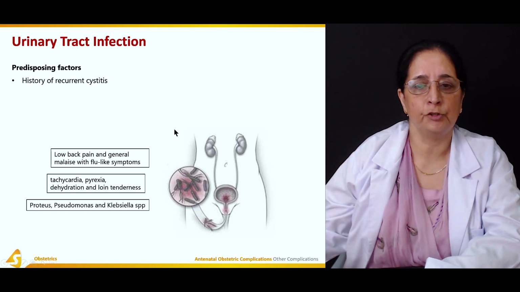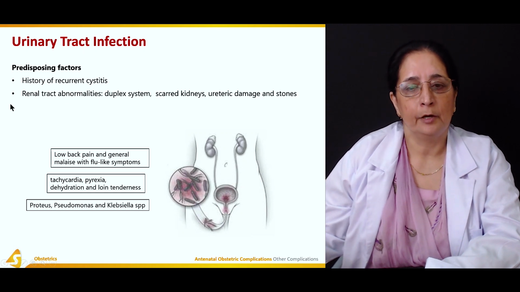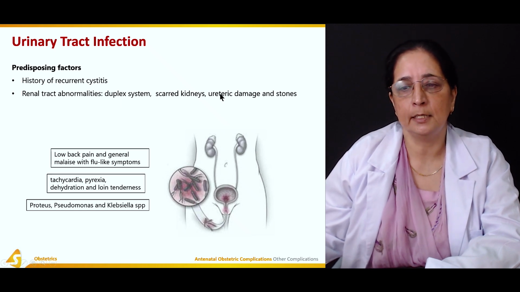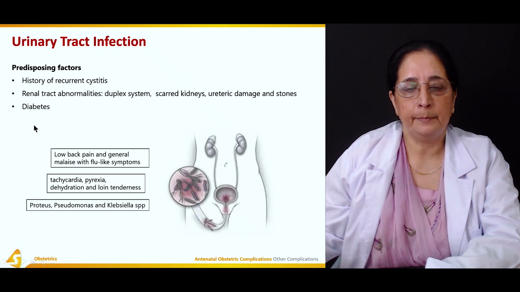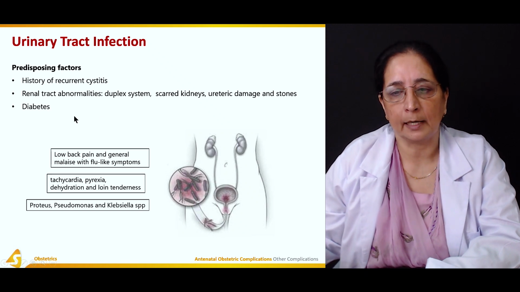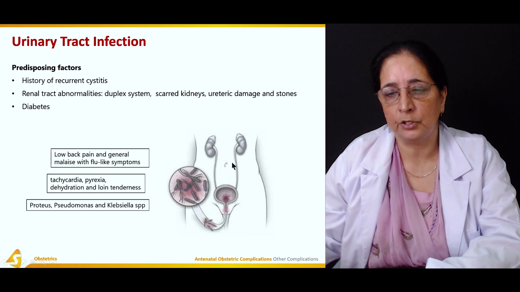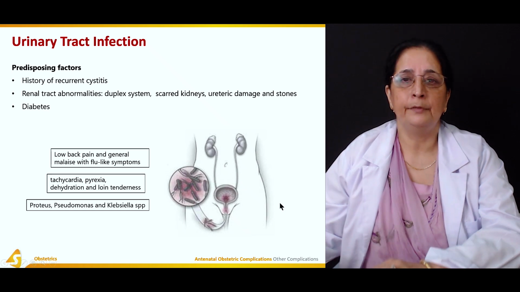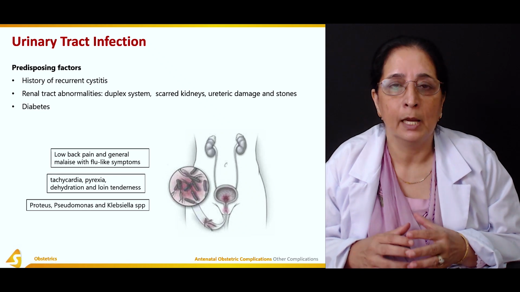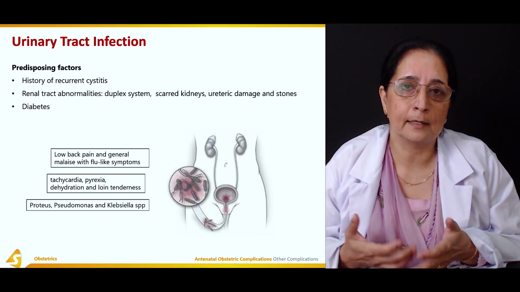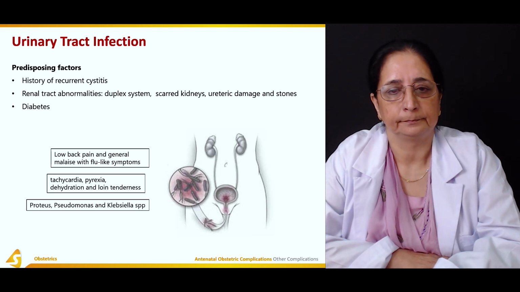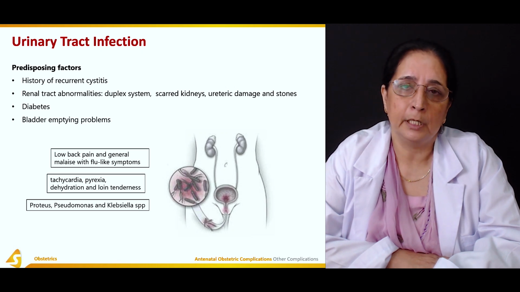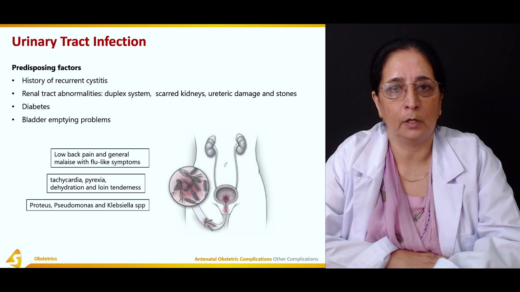Predisposing factors: history of recurrent cystitis, renal tract abnormalities, duplex system, scarred kidneys, ureteric drainage and damage, and stones. Diabetes can also lead to urinary tract infection. These are the kidneys, ureter, bladder, urethra. If there is any obstruction due to stone, if there is any damage, if there is scarring of the kidney, all these can lead to urinary tract infection. Bladder emptying problems because of pressure on the bladder.